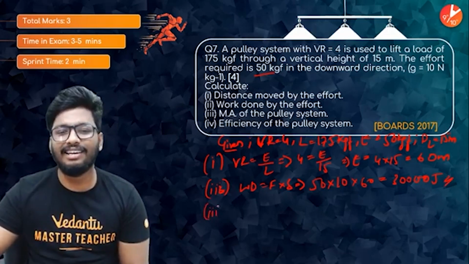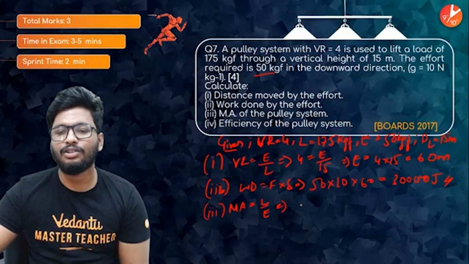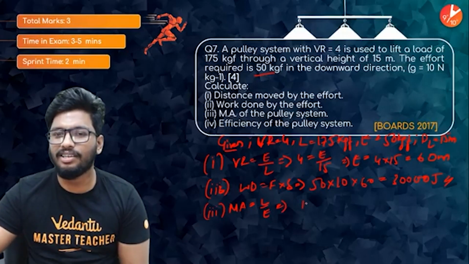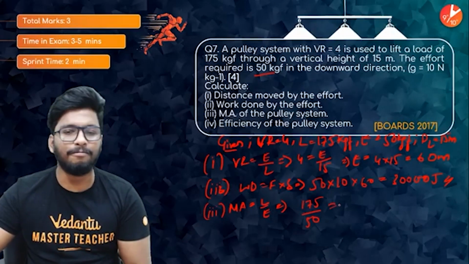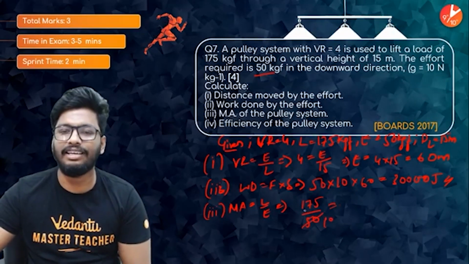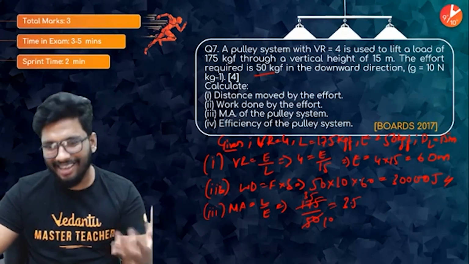Now to find the mechanical advantage, which is equal to load by effort. The load is 175 divided by the effort, 50. So how much is that? That's 3.5, which would be the mechanical advantage.